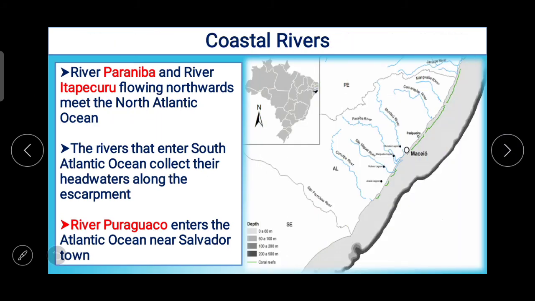Coastal rivers of Brazil. Brazil has a number of short coastal rivers, and in that the coastal area being densely populated, these rivers attain significance. River Paraniba and River Itapequeru, flowing northwards, meet the North Atlantic Ocean.